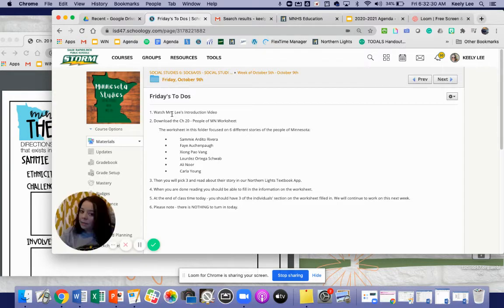So you're currently doing step number 1. Then you're going to download the Chapter 20 People of Minnesota worksheet. The worksheet in this folder focuses on 6 different stories of the people of Minnesota, and they're listed there. Today, you are going to pick 3 and read about their stories in the Northern Lights textbook app, okay? When you are done reading, you should be able to fill in the information on the worksheet. At the end of class time today, you should have 3 of the individual sections on the worksheet filled in. We will continue to work on this next week. There's nothing to turn in today.